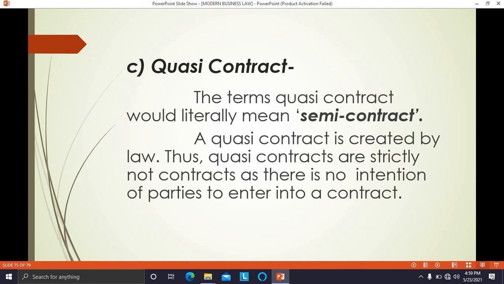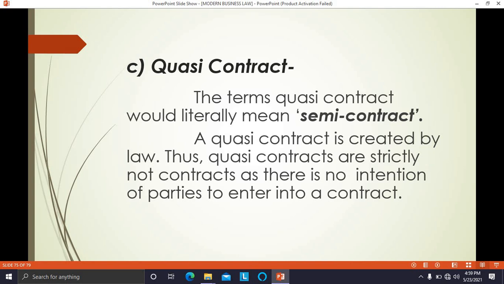In case of quasi contract, there is no offer, no acceptance. Again, the second essential element, we have seen, is that there should be an intention to create legal relationship. Again here, in case of quasi contract, there is no intention of the parties to enter into contract. So this quasi contract is an exception to the rule that there has to be an intention to create legal relationship to create a contract.